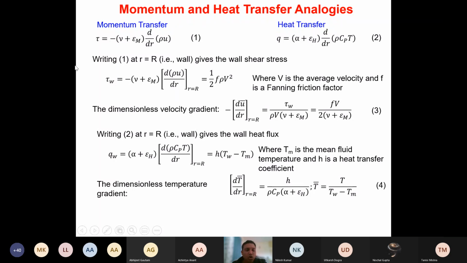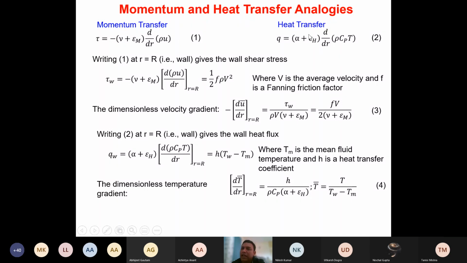The wall shear stress is given by 1/2 f rho V square, where f is the Fanning friction factor.